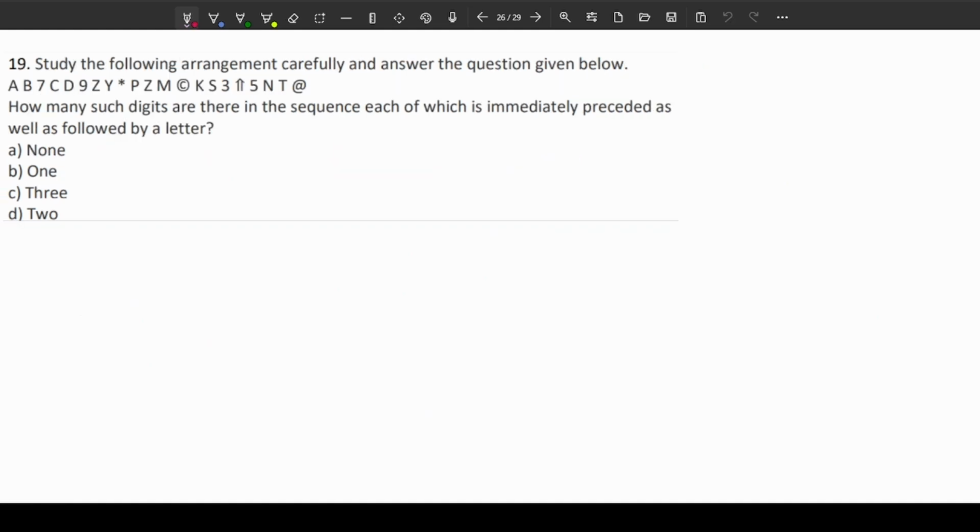Answer is C. Study the following arrangement carefully and answer the question below. How many such digits are there in the sequence, each of which is immediately preceded as well as followed by a letter? I see B7C here. I see D9Z, then 3, S, this is not a digit, so wrong. 5, this is not a digit, so wrong. And T at the rate. So there are only two such digits, 7 and 9, which are immediately preceded and followed by a letter.